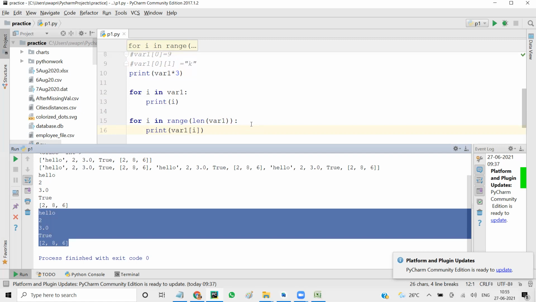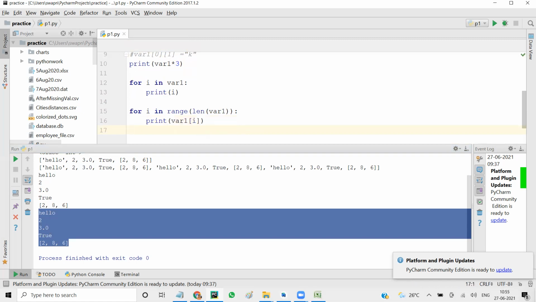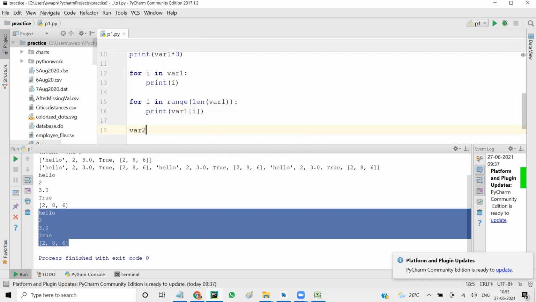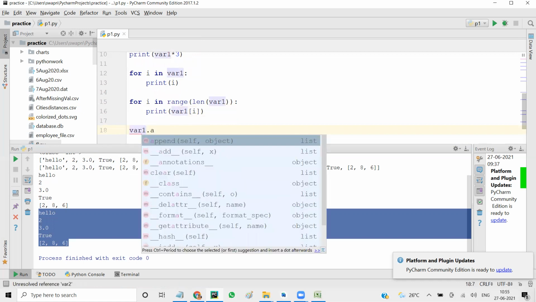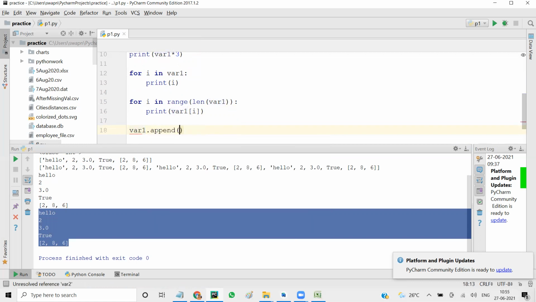Now we look at the properties of list, just like we looked at the properties of string. So properties of list would be like functions. The most common function we'll talk about is called append. So var1 dot append. Append is used to add values. So dynamically, if you want to add values, you will say var1 dot append, and if I add here say 100.